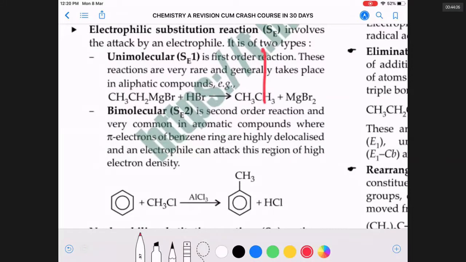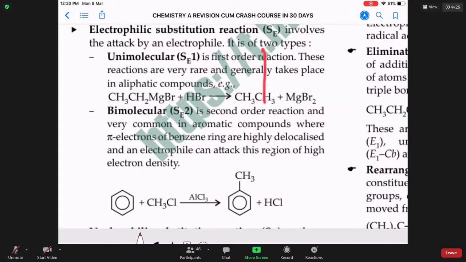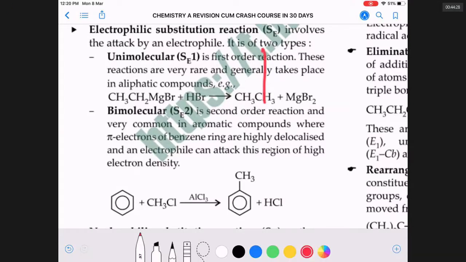Sir, I don't have CH3 plus. Well, you have methyl chloride. When the methyl chloride is added to AlCl3, AlCl3 is a Lewis acid, a beggar of electrons. It will take the Cl minus away. So AlCl3 becomes AlCl4 minus. Now you are getting CH3 plus.